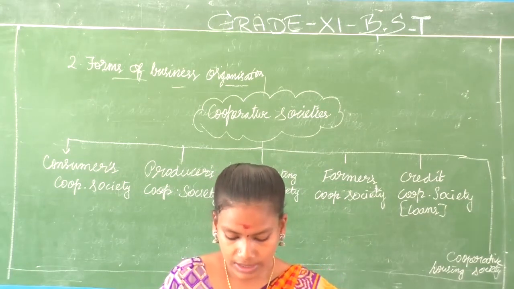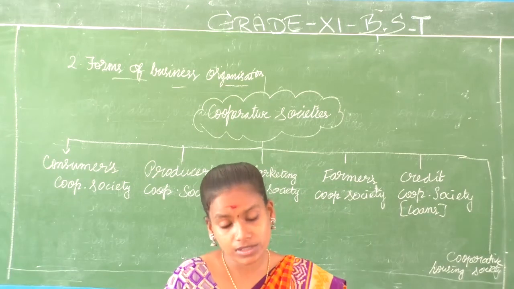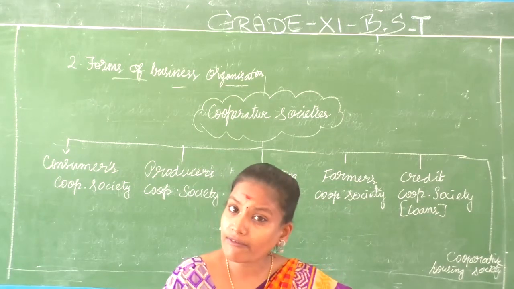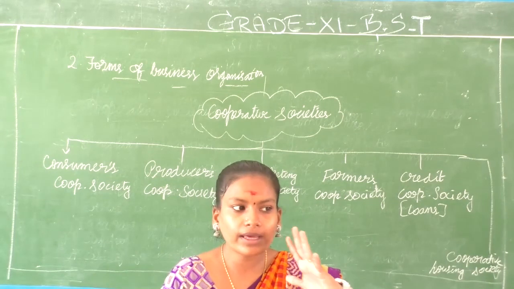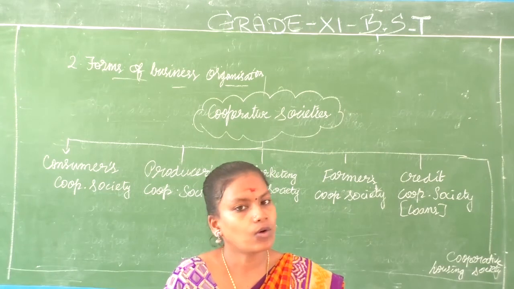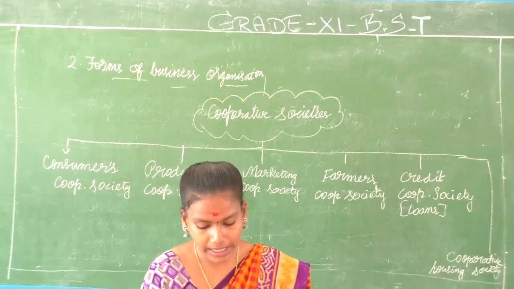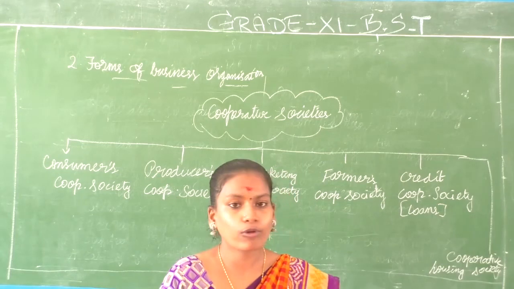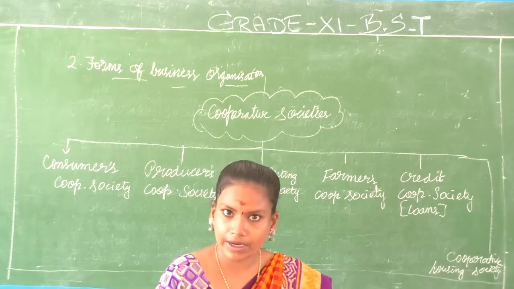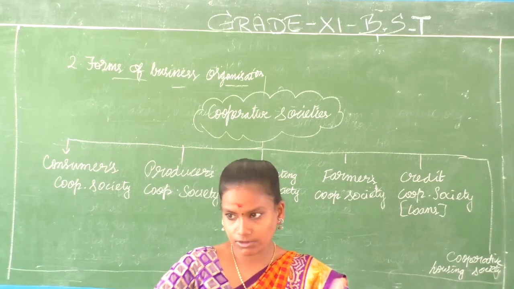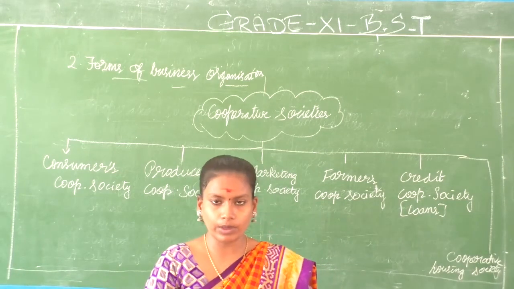Clear? So what is it? It is about constructing houses at a reasonable cost and procuring residential accommodation from government, or they will look into places which are good and coming at a low rate. They will buy it and construct flats, or sometimes they will provide plots, separate square feet areas for the members where they can construct it themselves. So that particular society's people will be living there.